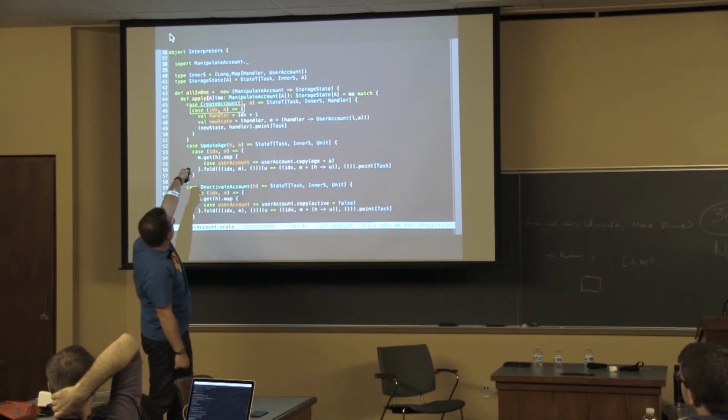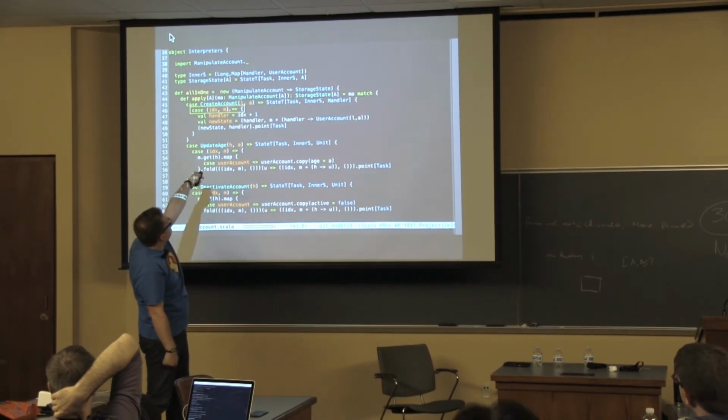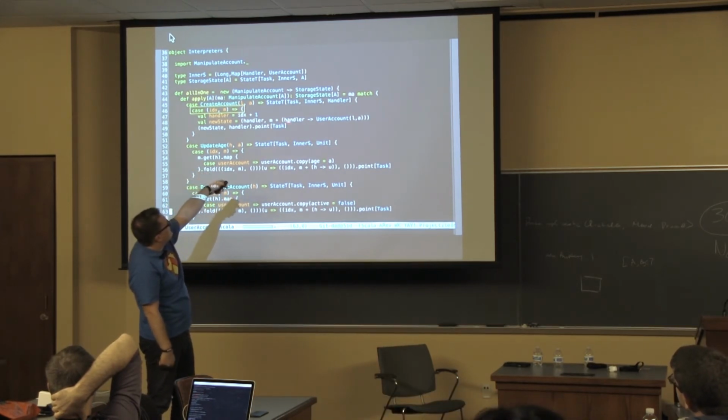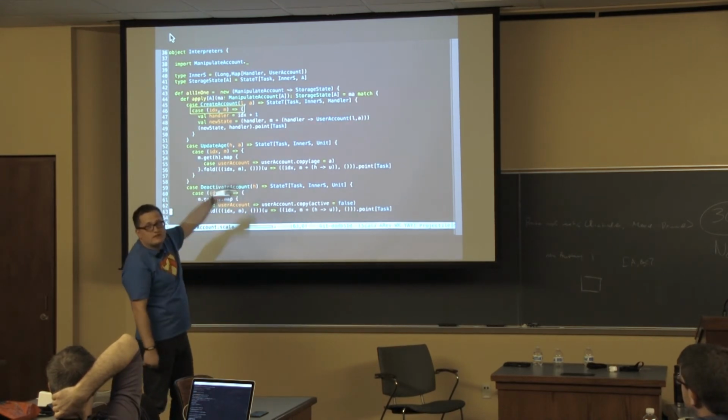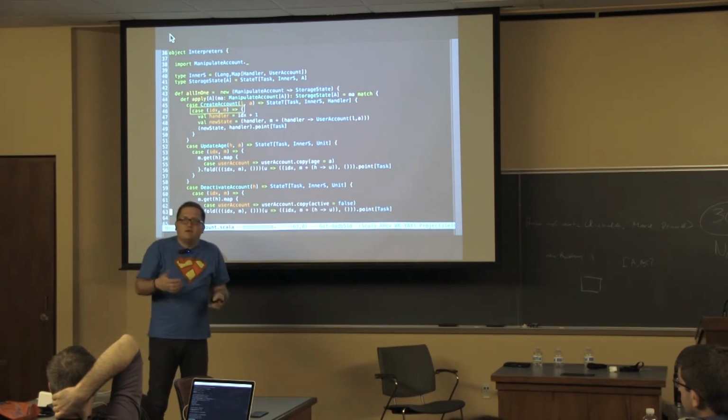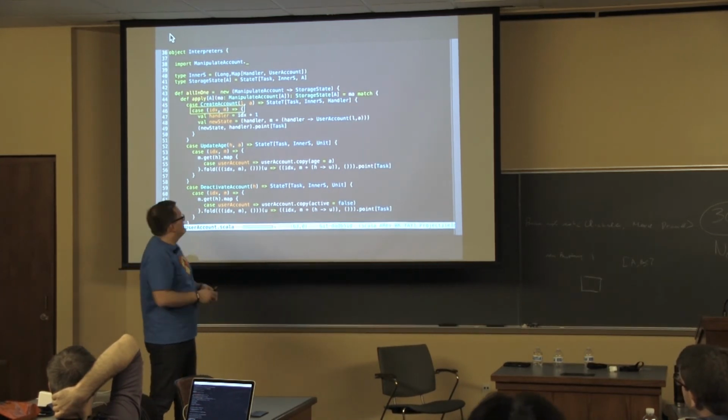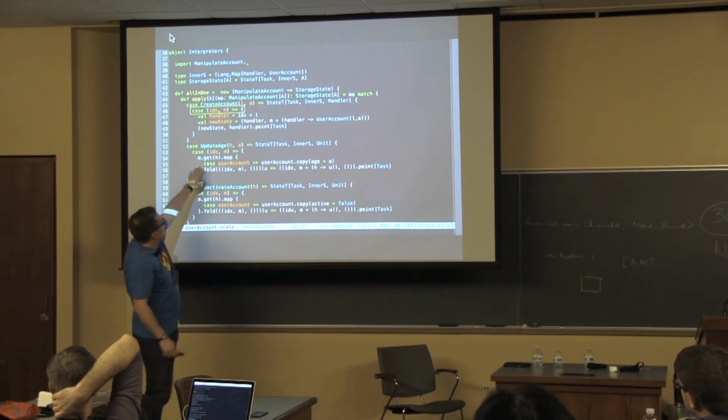Where somebody is calling create account and gives me some input values like login and age, I just want to add that user account here. That's really all I'm interested in when I'm trying to reason about this code base three months later, when I need to fix a bug, right? And the same goes with update age.